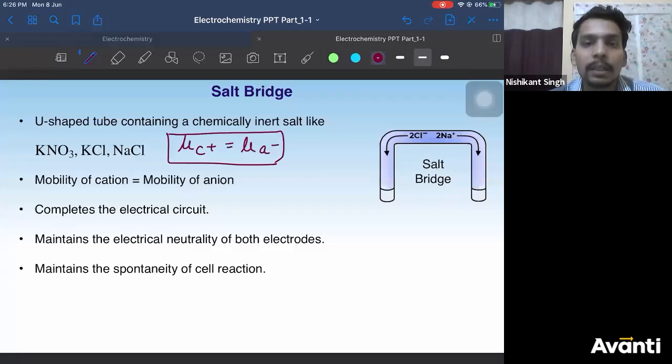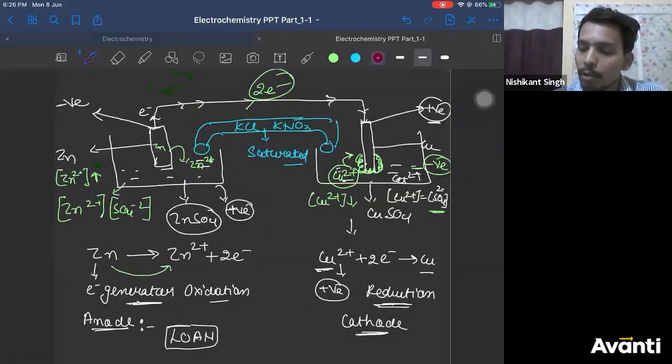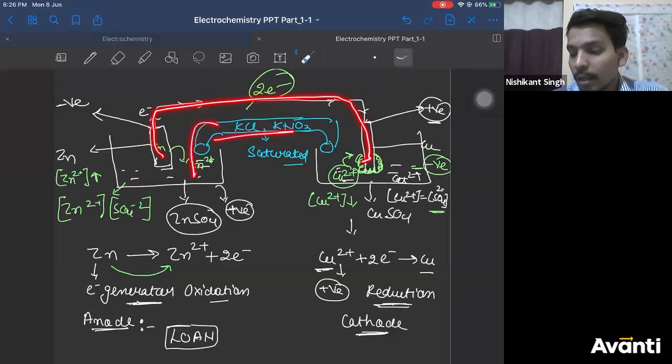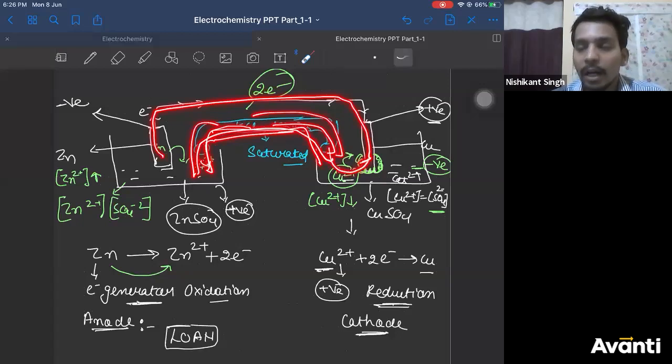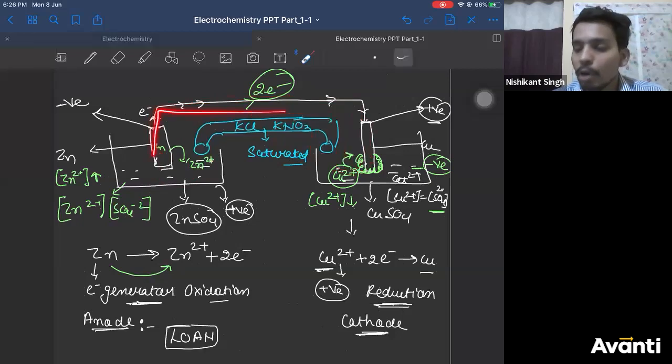I hope it is clear. All right. Second function, beta, is to complete the internal circuit. In the outer circuit electrons are flowing. After that, what will happen? The circuit is not complete. So in the inner circuit ions are flowing and they make sure the current is conducted in the inner circuit also, right? So now the circuit is complete. Earlier the circuit was incomplete. It was not closed. The circuit should always be closed. So the second function is to complete the circuit, right?